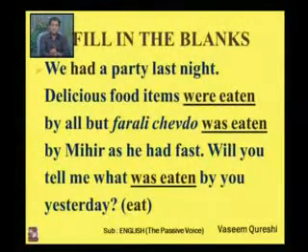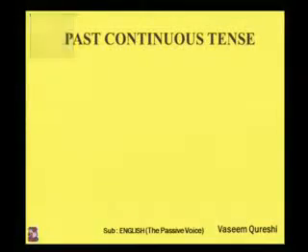Now let's go for past continuous tense. At a time in the past, an action was going on, and for that you have past continuous tense. In active voice structure, you use was or were plus ing. I was teaching English when you called me, and that's why I didn't take your phone.